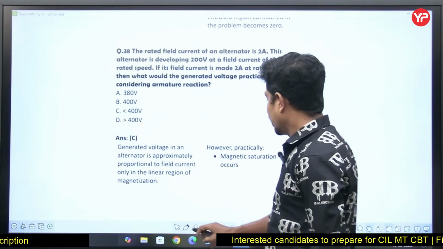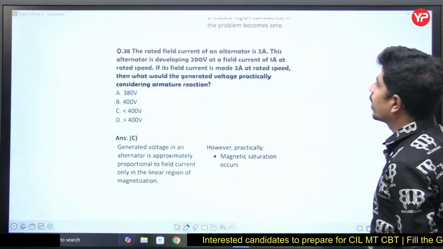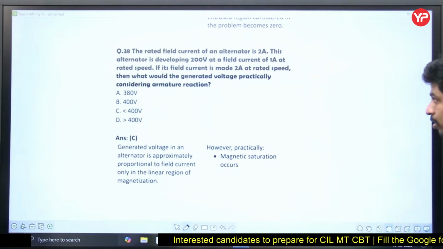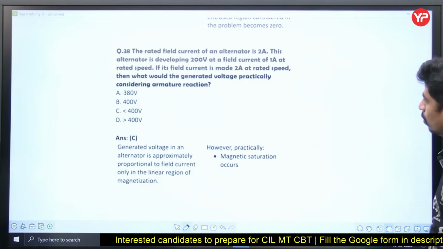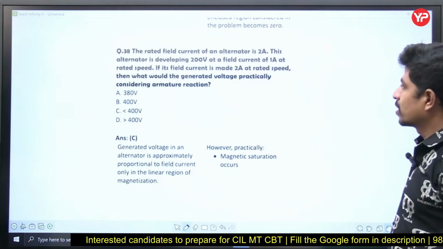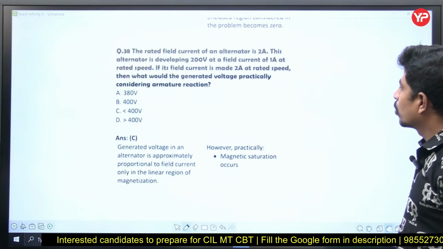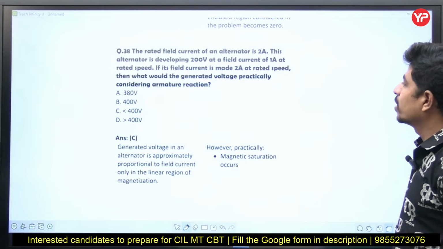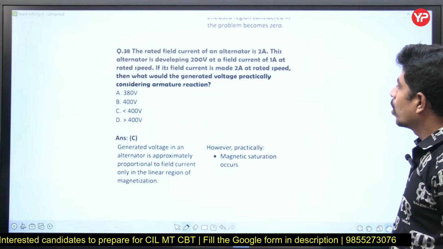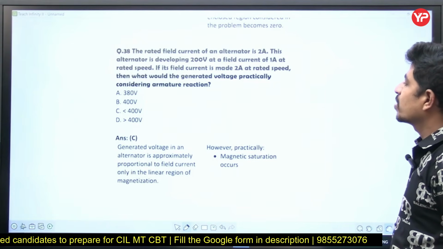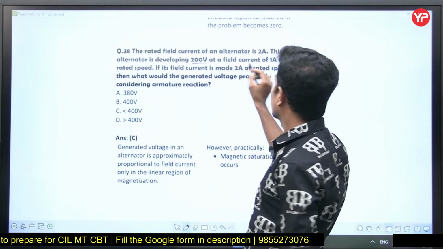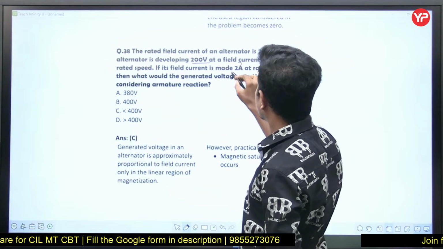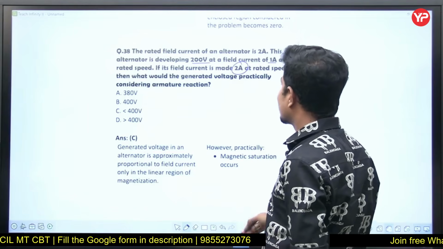If the rated field current of an alternator is 2 amperes, this alternator is developing 200 volts at a field current of 1 ampere at rated speed. If its field current is made 2 amperes at rated speed, what would be the generated voltage practically, considering armature reaction? For 1 ampere it is 200 volts, for 2 amperes it should be 400, but practically it is less than 400.